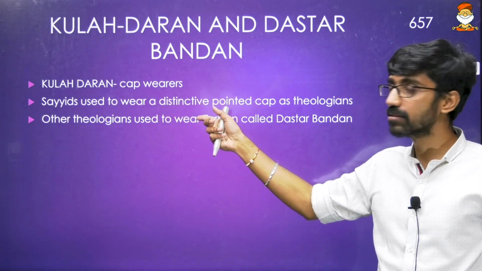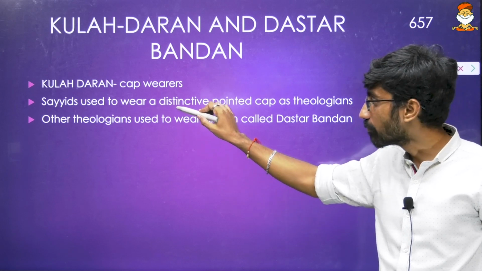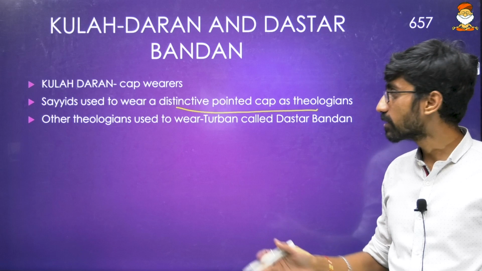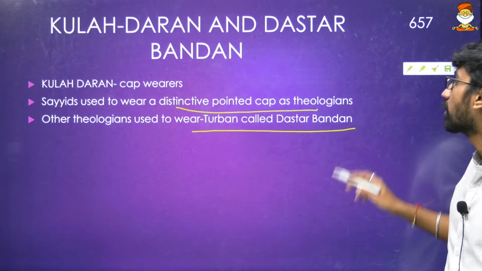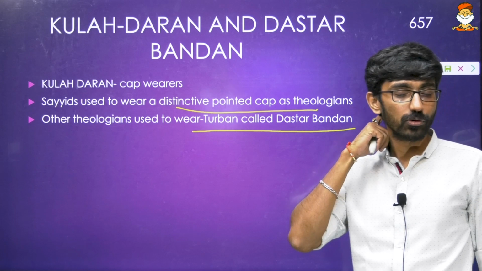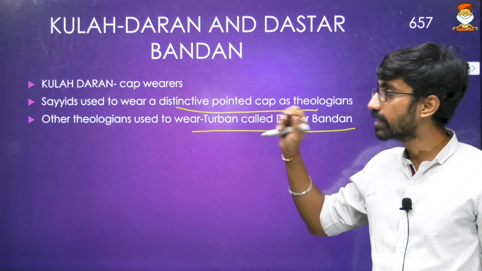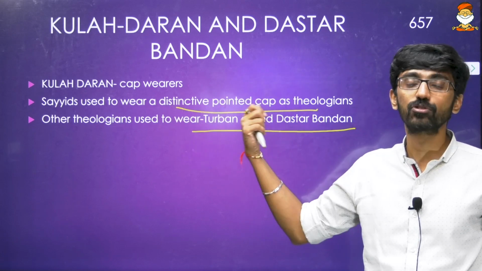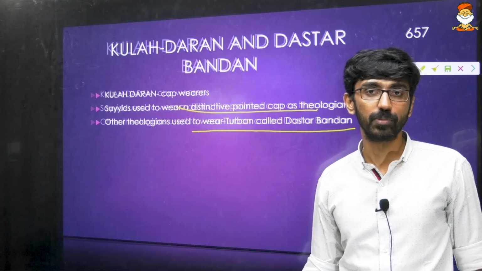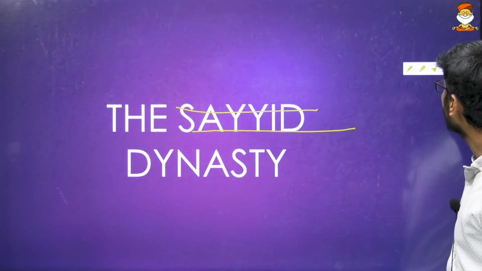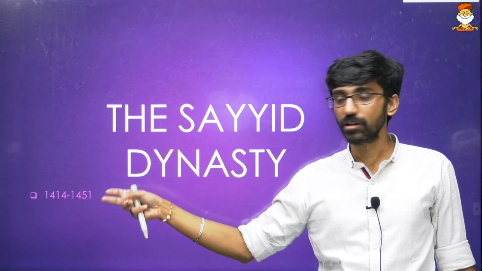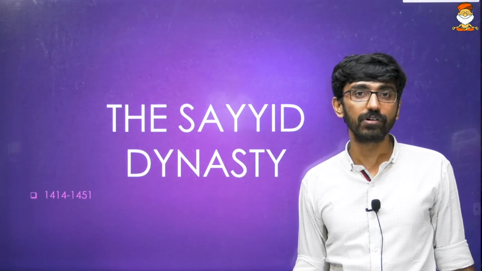Kulah-daran means cap wearers. Sayyids used to use this distinctive pointed cap, and other theologians used to wear a turban called Dastar Bandhan. Okay, so normal cap we can say, but this is a distinctive pointed cap, very long cap, that is Kulah-daran. Okay, that is Islamic theologians also, and Sayyids also use this particular thing. And the Sayyid dynasty, because it was in news, and also not in news but rather in PYQs, ruled between 1414 to 1451.